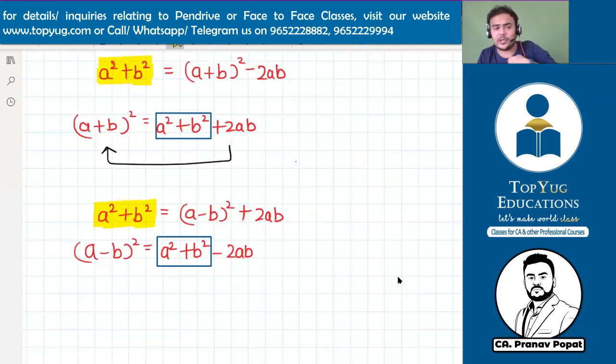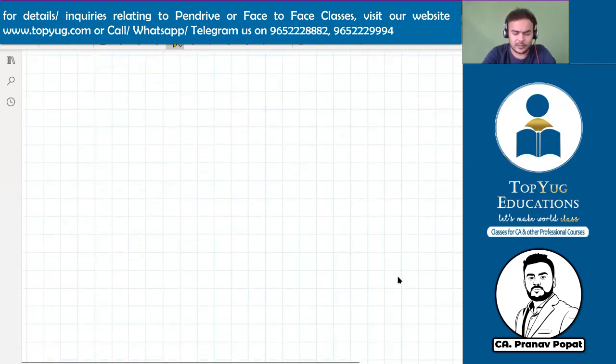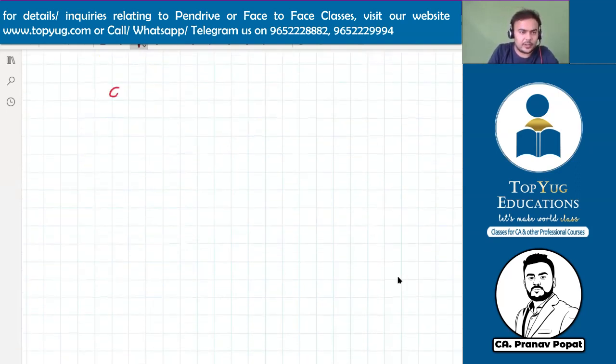So sometimes questions are not direct. Sometimes you need to derive a formula out of the basic formulas and then use it in the question. Okay. So I hope there is no doubt how this formula is created. Everybody has understood this. Okay. Now let's make it for a cube plus b cube.